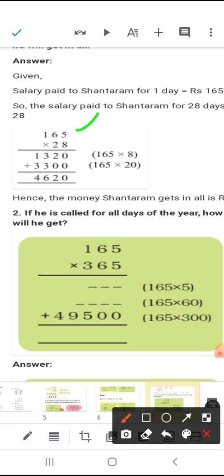And so for 28 days, how much will he take? 165 multiplied by 28. Children, keep one thing in mind: when one day or one thing's cost is given, only one, and you have to find for more, more means multiplication you have to do. As in this case, the salary of one day is given and you have to find for more days, 28 days. So you do the multiplication and you get the answer 4620.